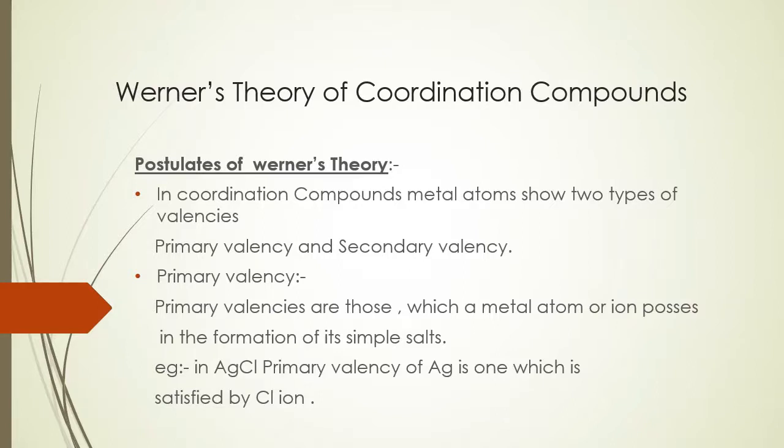First postulate is, in coordination compounds, the metal atom shows two types of valencies, primary valency and secondary valency. Primary valencies are those which a metal atom or ion possesses in the formation of its simple salt. In the given example, AgCl, the primary valency of silver is 1, which is satisfied by the chloride ion. So primary valency is generally related to the oxidation number.